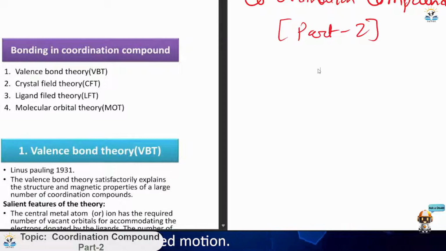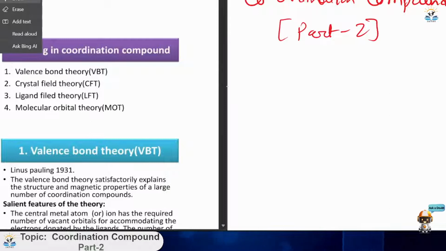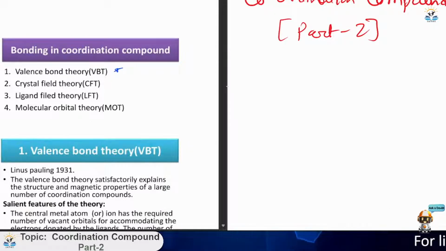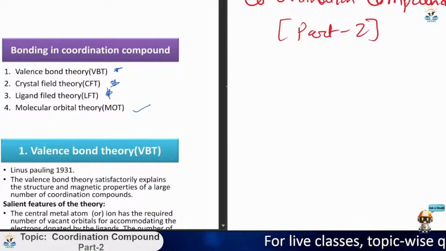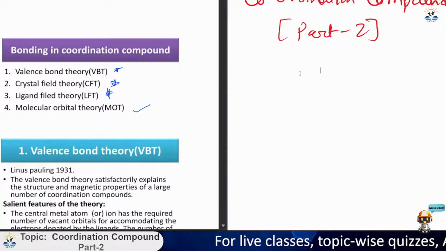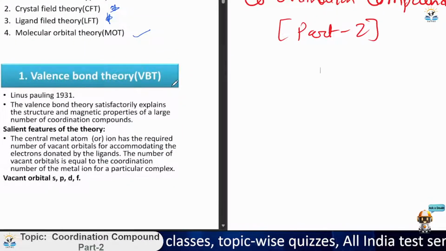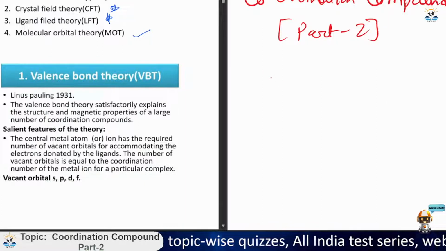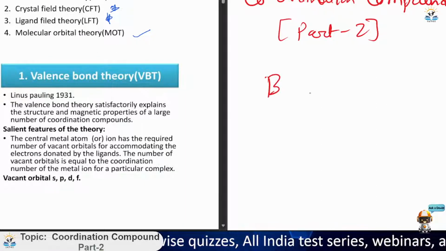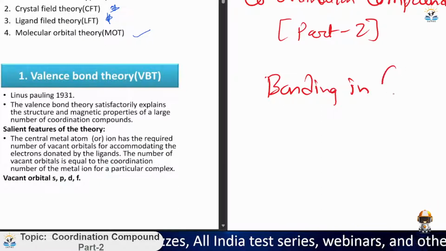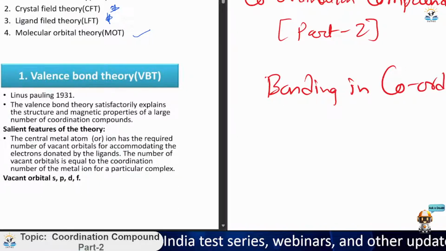We have resolved it. So I was discussing that we should be focusing more on crystal field theory and ligand field theory, so just mark these two. And you have heard about molecular orbital theory in the previous class. Now let's start our chapter with basically the valence bond theory. So we will discuss bonding in coordination compounds.